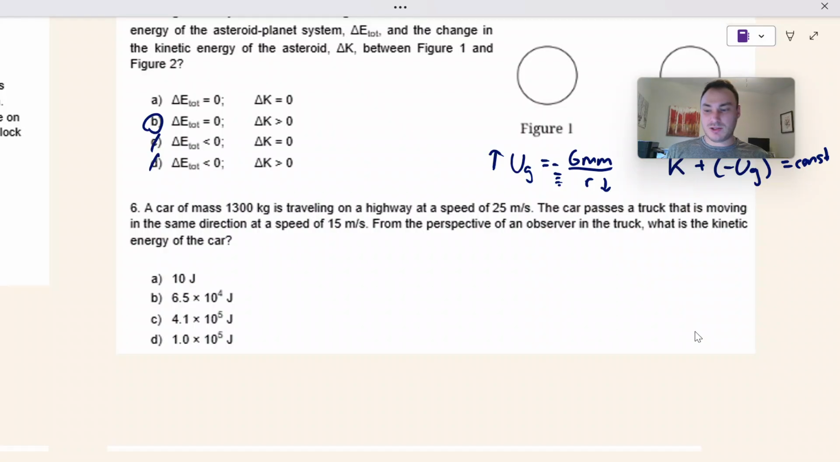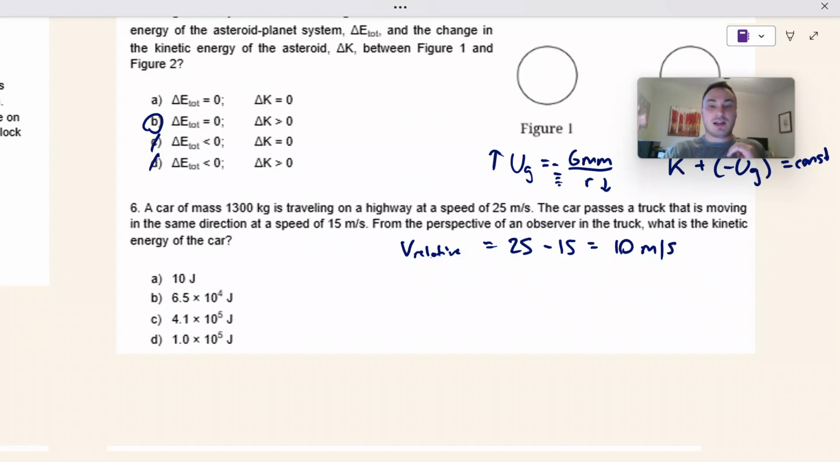So this goes back to Unit 1 when we did relative velocity. The relative velocity, which is what we're going to base this off of, is just the difference between the velocities. 25 meters per second minus 15 meters per second, which is 10 meters per second. With respect to someone on the truck, the car is moving 10 meters per second faster than the truck.